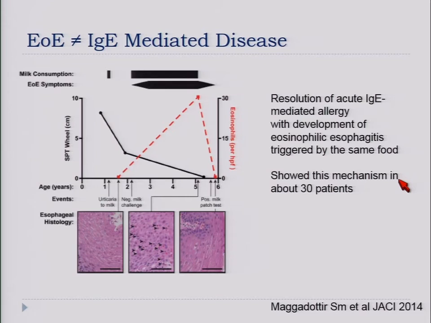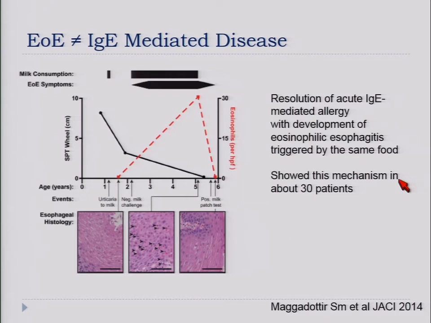And one of the major side effects of oral allergy desensitization is the development of EOE in between 2% and 20% of the patients, depending on the study. Once the food is reintroduced, because it's not causing any more IgE-mediated reaction, patients ended up developing EOE.